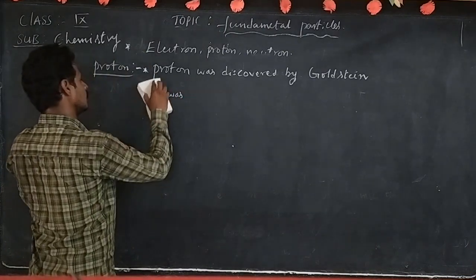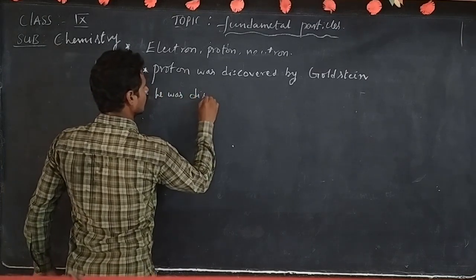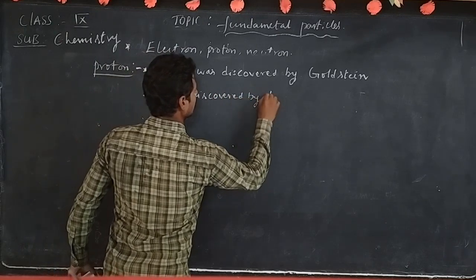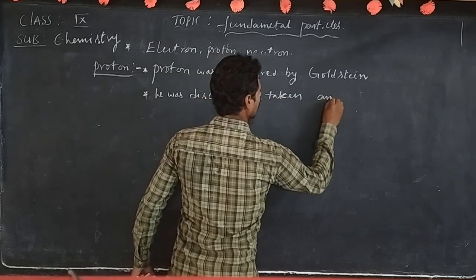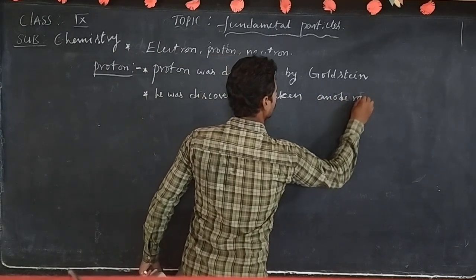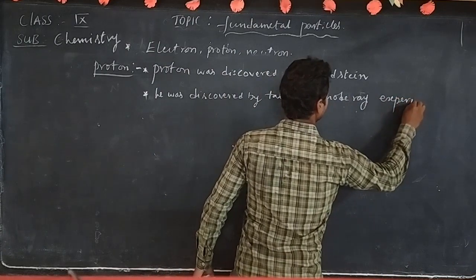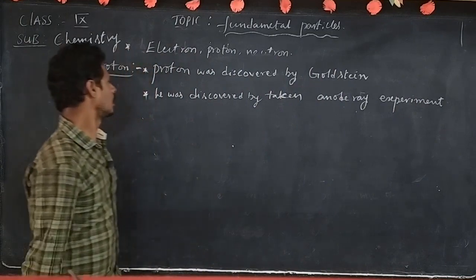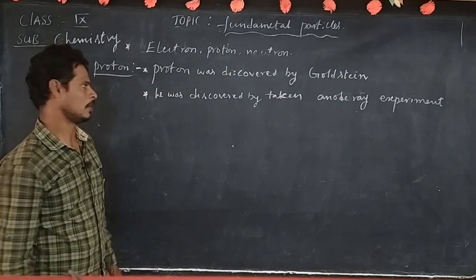It was discovered by taking the anode ray experiment.